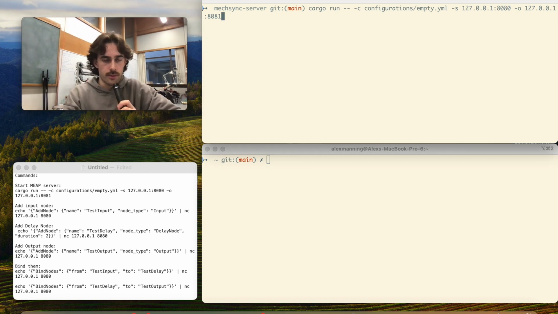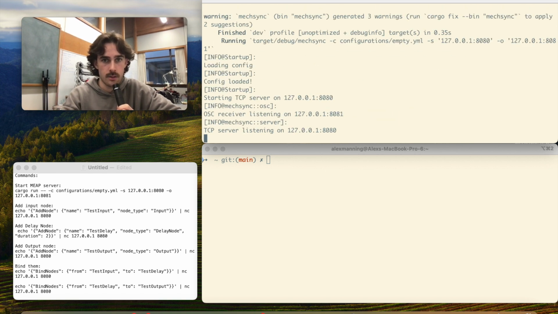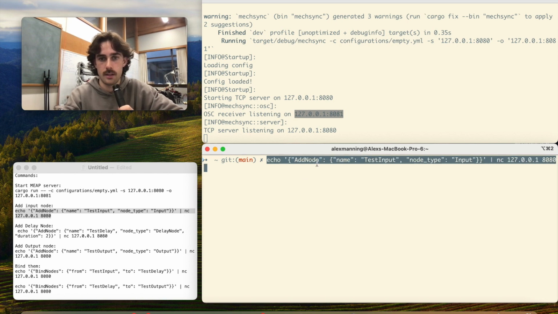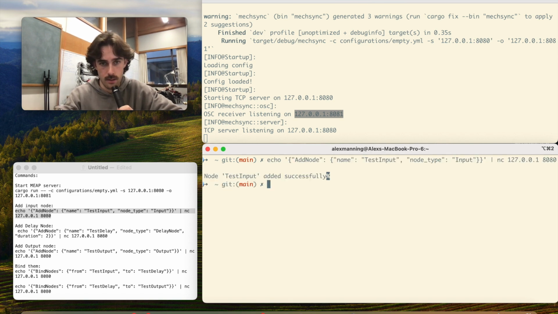Sweet, I'll just run through this configuration now by adding a 2-second delay node to the Meap server. So we'll start the Meap server prototype with this command here. It should kick things off. If we then come over here, we can send it these commands here. This is the add node command, and we first need to create an input node which can receive MIDI information, and we'll just send it to the correct address, and we should get a, there we are, test input successfully